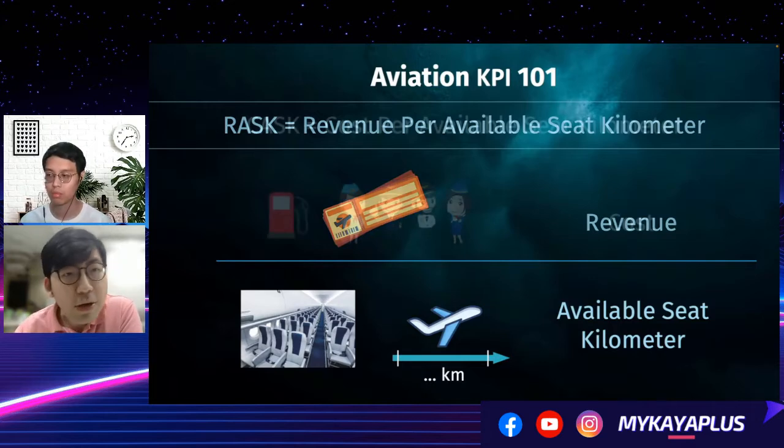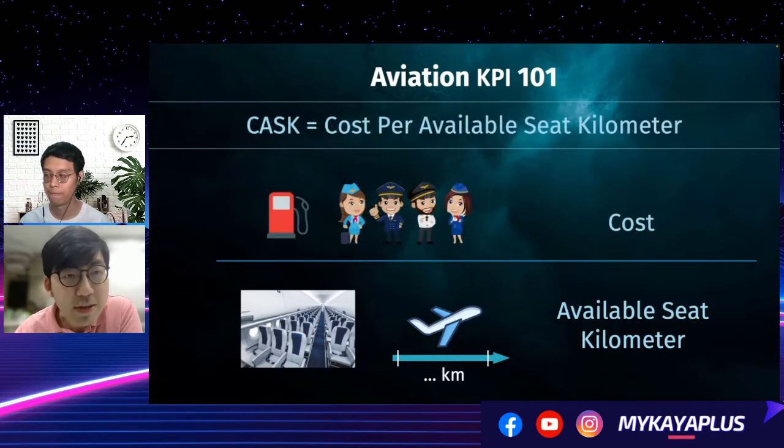Another way around, also quite straightforward, is the cost factor, CASK, which is cost per available seat kilometer. To operate an airline, the cost can come from fuel, from staff, and so on. The one they put here is just for illustration purposes. And of course, this is another KPI that you can look into.